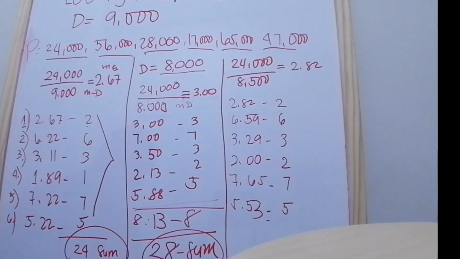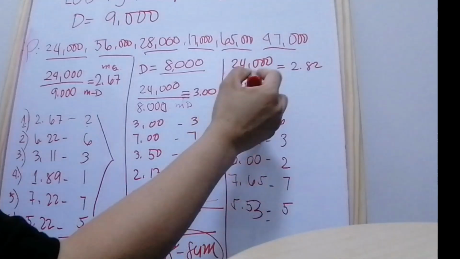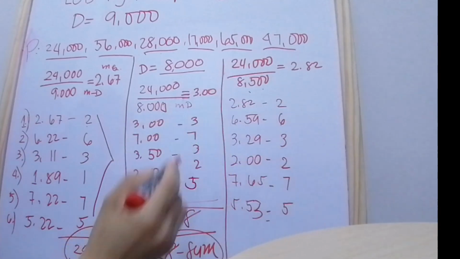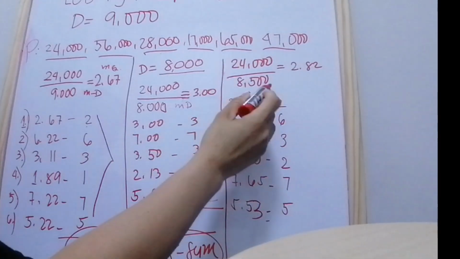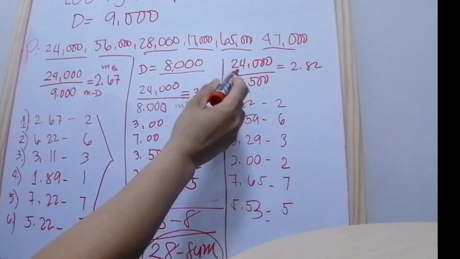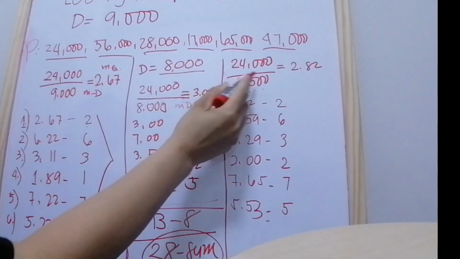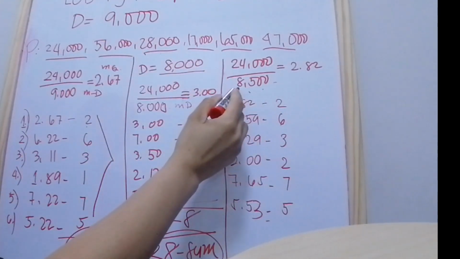We know the divisor must be between 8,000 and 9,000. So let's try again with a modified divisor of 8,500. The same situation: we divide it by the modified divisor.